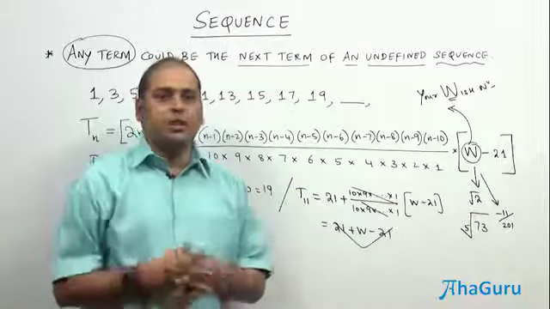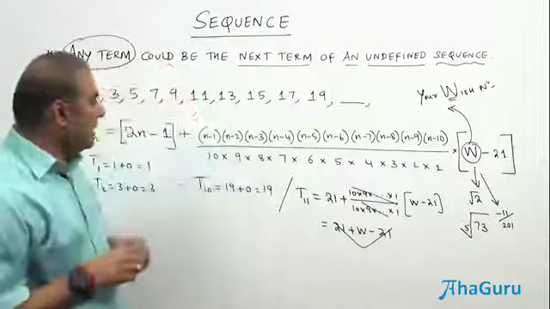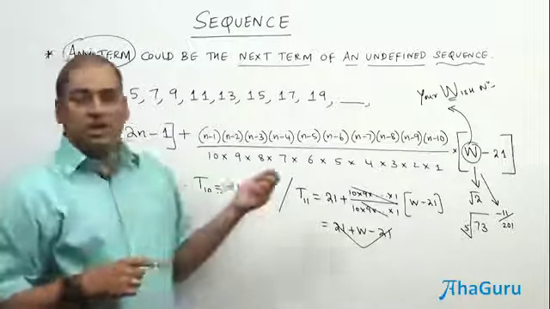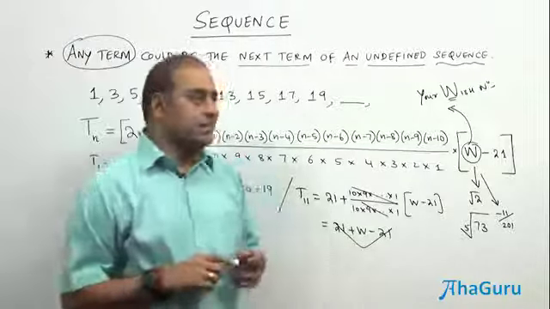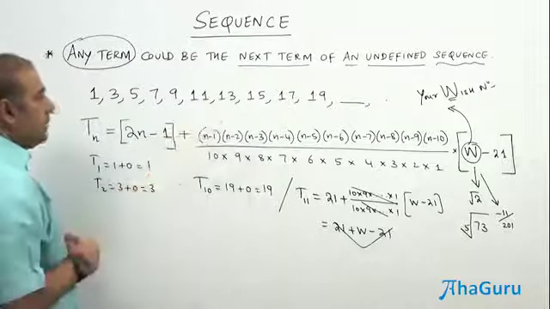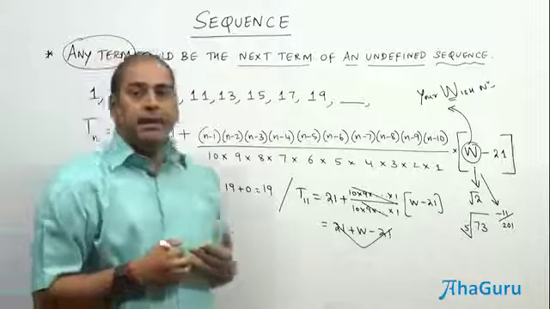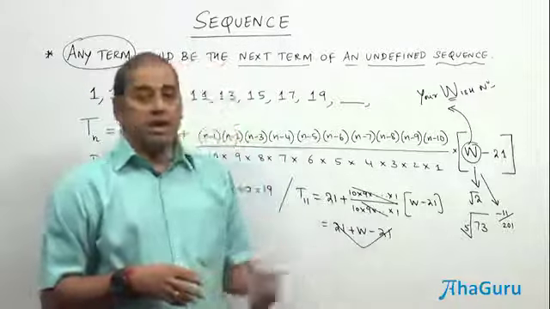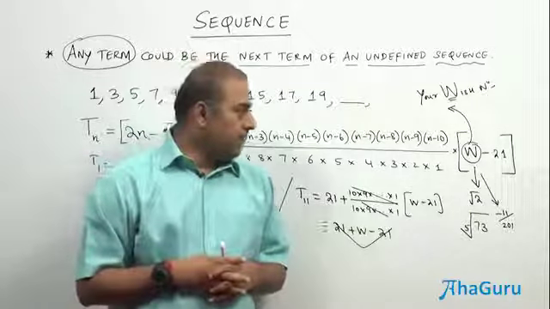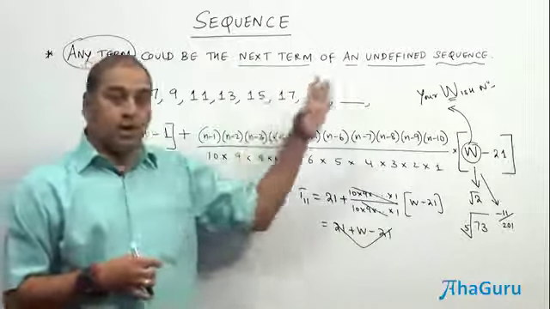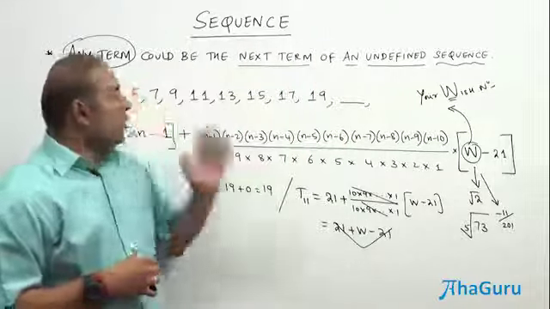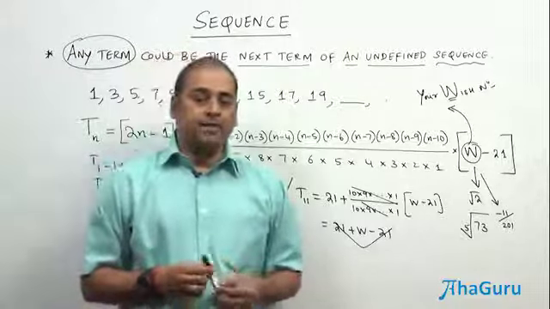Therefore, if a sequence is not defined, one cannot presume that this is how the sequence will proceed. Therefore, there are certain names for the sequence. Otherwise, if it is just given as a sequence and the rule is not defined, any term could be the next term. Therefore, the rule is ultimately important for a sequence. If it is not defined, you don't have control, because the sequence can go in any way. Even if 10 terms or 100 terms or 1000 terms are given, the next term could be any term for an undefined sequence.